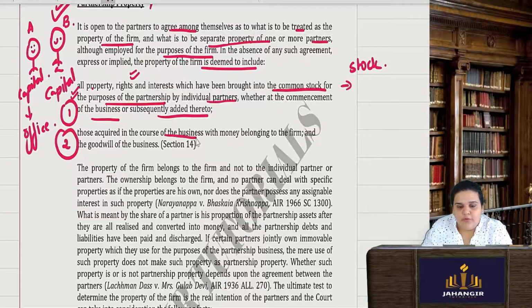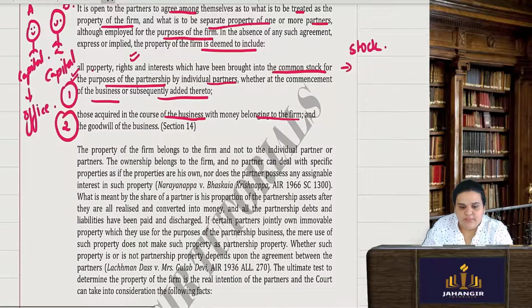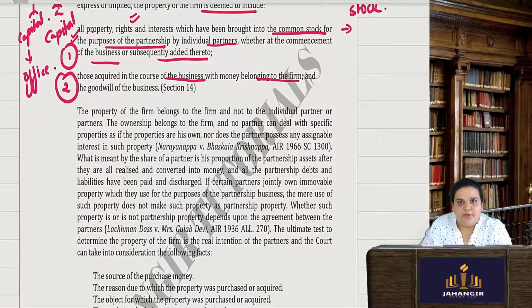Second, those acquired in the course of business with the money belonging to the firm, obviously. So that will be partnership property because you have acquired that property with the money of the firm itself. The property of the firm belongs to the firm and not to the individual partner or partners. The ownership belongs to the firm and no partner can deal with the specific properties as if the property is his own, nor does any partner possess any assignable interest in any such property.